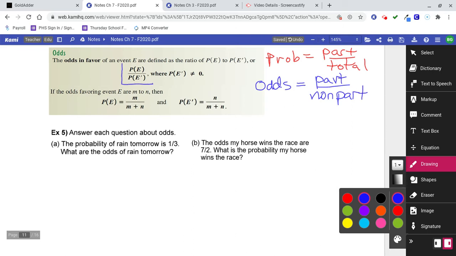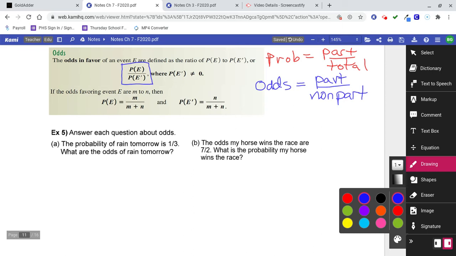So that's what this says right here. It says the probability of an event over the probability of not the event. We're looking at two things. Either it is or it isn't. If you're looking at something, that would be the top, the part, and whatever else there is would be the bottom, the non-part.